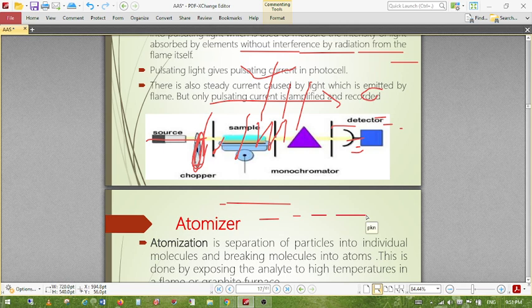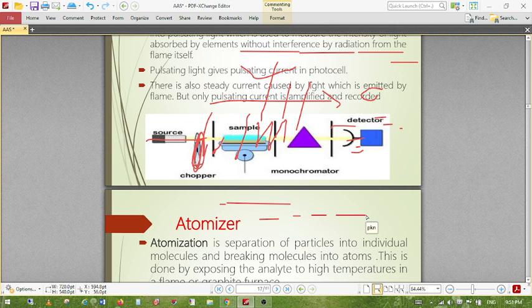The next part is the detector. The light should be detected by the detector after passing through the monochromator, and this is a very crucial part. The detector is a photomultiplier tube, and its main function is to detect the absorption of light by the atom, when it goes from the ground state to the excited state. The signal can then be displayed in the readout.